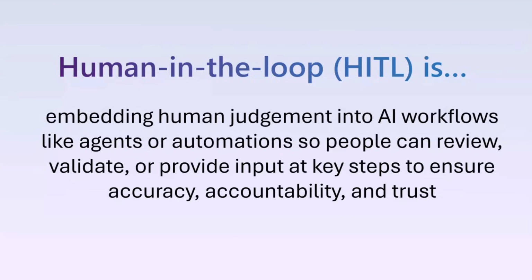We're in an era where we are offloading a lot of tasks to AI models, to AI agents, and AI automations. However, because we as humans know the context of the process, we know how the process should flow end to end. We know what's wrong. We know what's right. Human in the loop is important because we can provide that input, provide approvals, provide guidance to these automations and agents and AI systems to make sure that the process is carried out correctly.